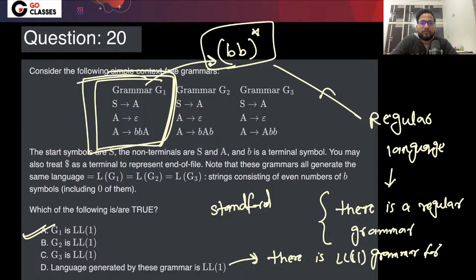Then what will you do? In this case, you can say that this language is at least regular. From here, can you make a comment?